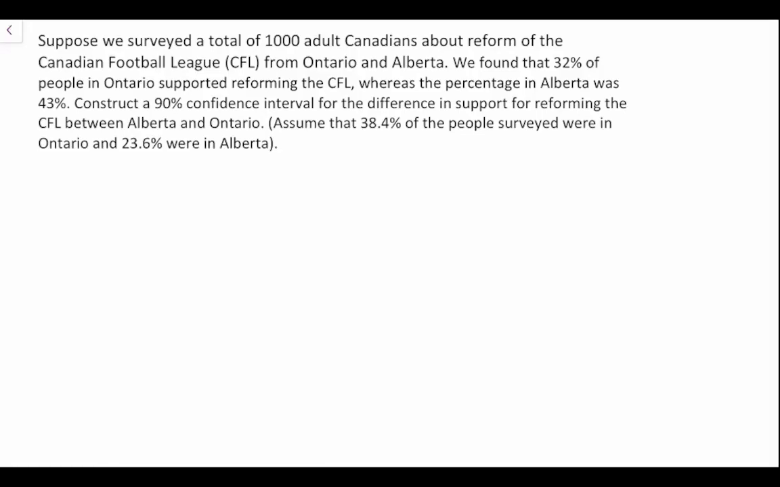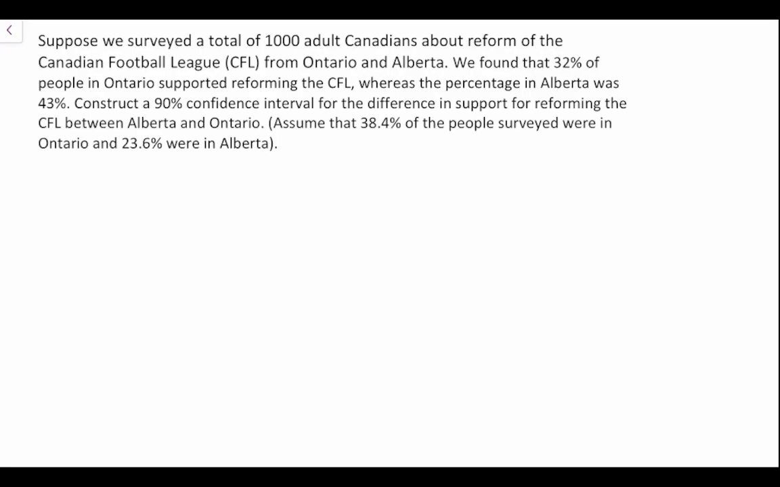Okay, in this video we're going to explore confidence intervals when comparing two proportions. So let's go ahead and dive into this question. Suppose we surveyed a total of 1,000 adult Canadians about reform to the Canadian Football League from Ontario and Alberta. We found that 32% of people in Ontario supported reforming the CFL, whereas the percentage in Alberta was 43%. Construct a 90% confidence interval for the difference in support for reforming the CFL between Alberta and Ontario.